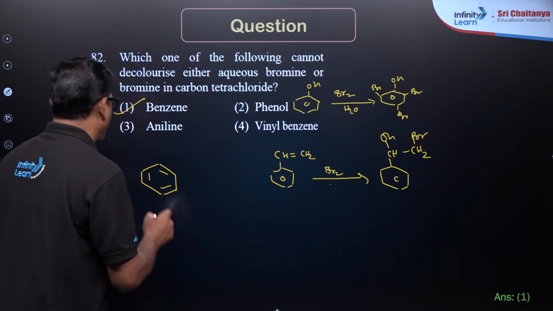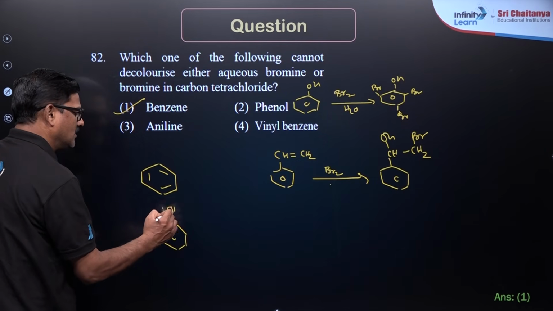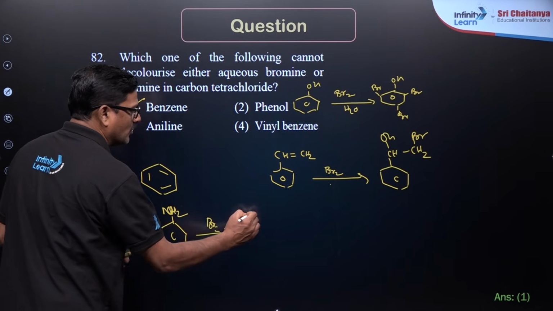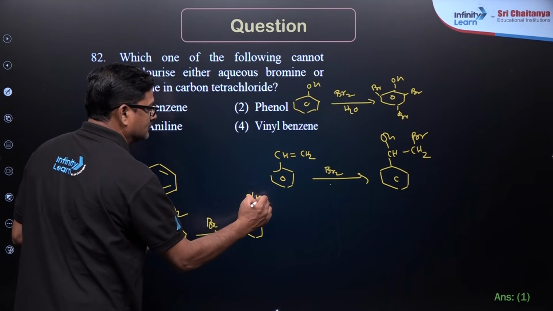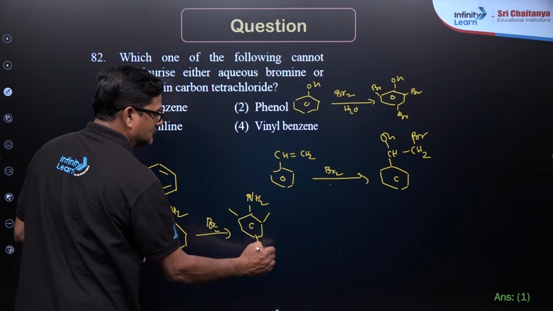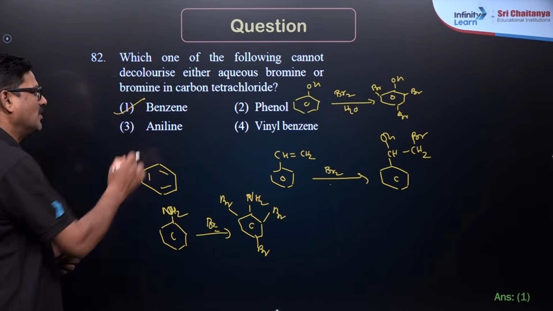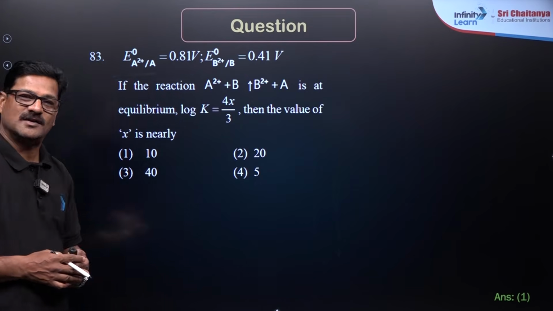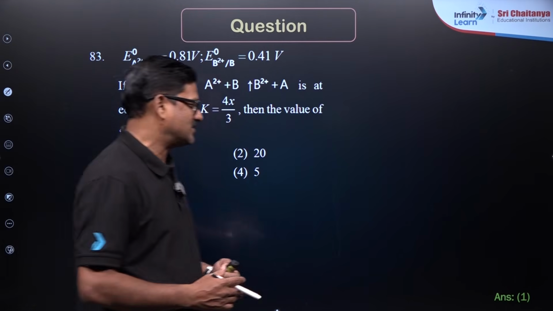Like that, aniline when it is treated with Br2, you are going to get Br, Br and Br. So only benzene is the one which does not react with bromine water or bromine in CCl4. Option 1 is the correct answer for this question.